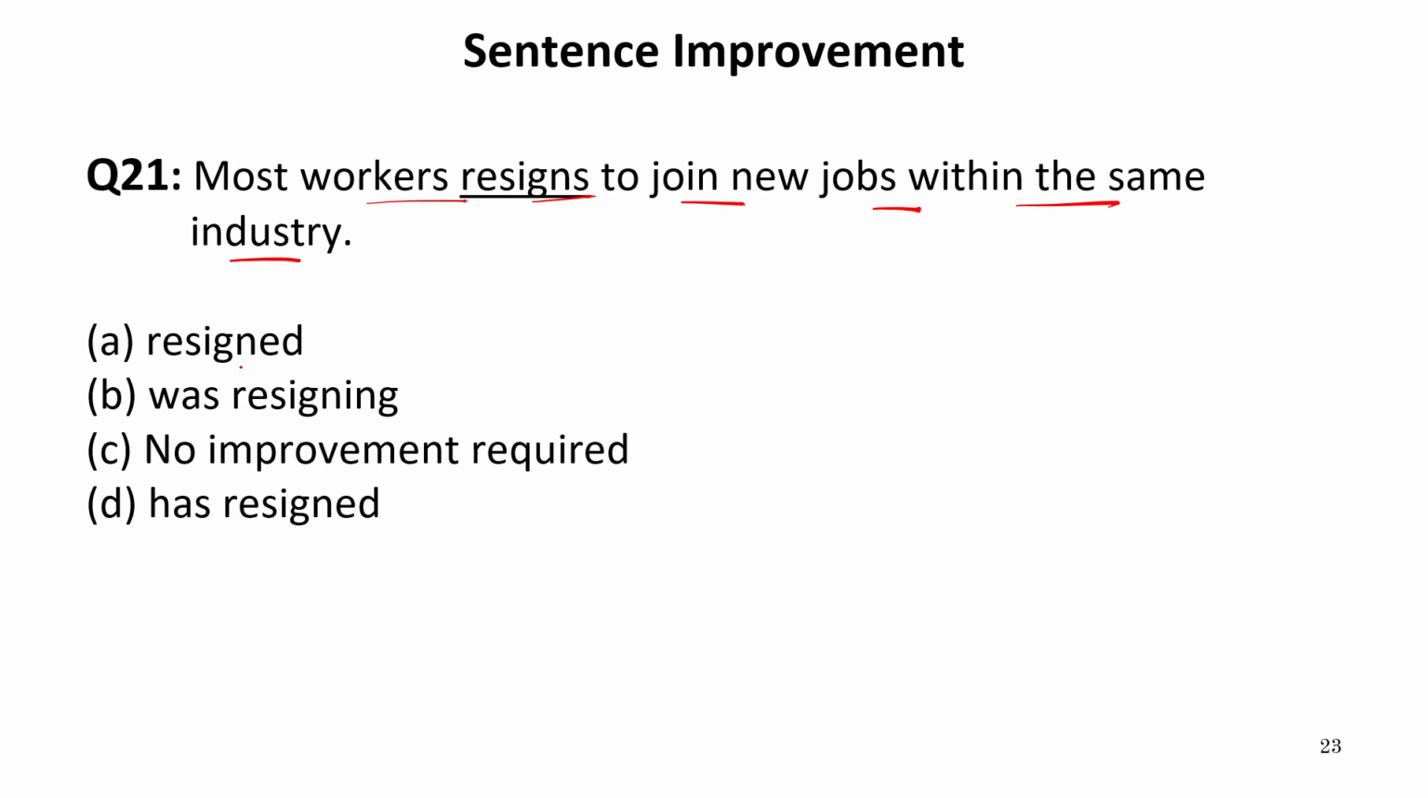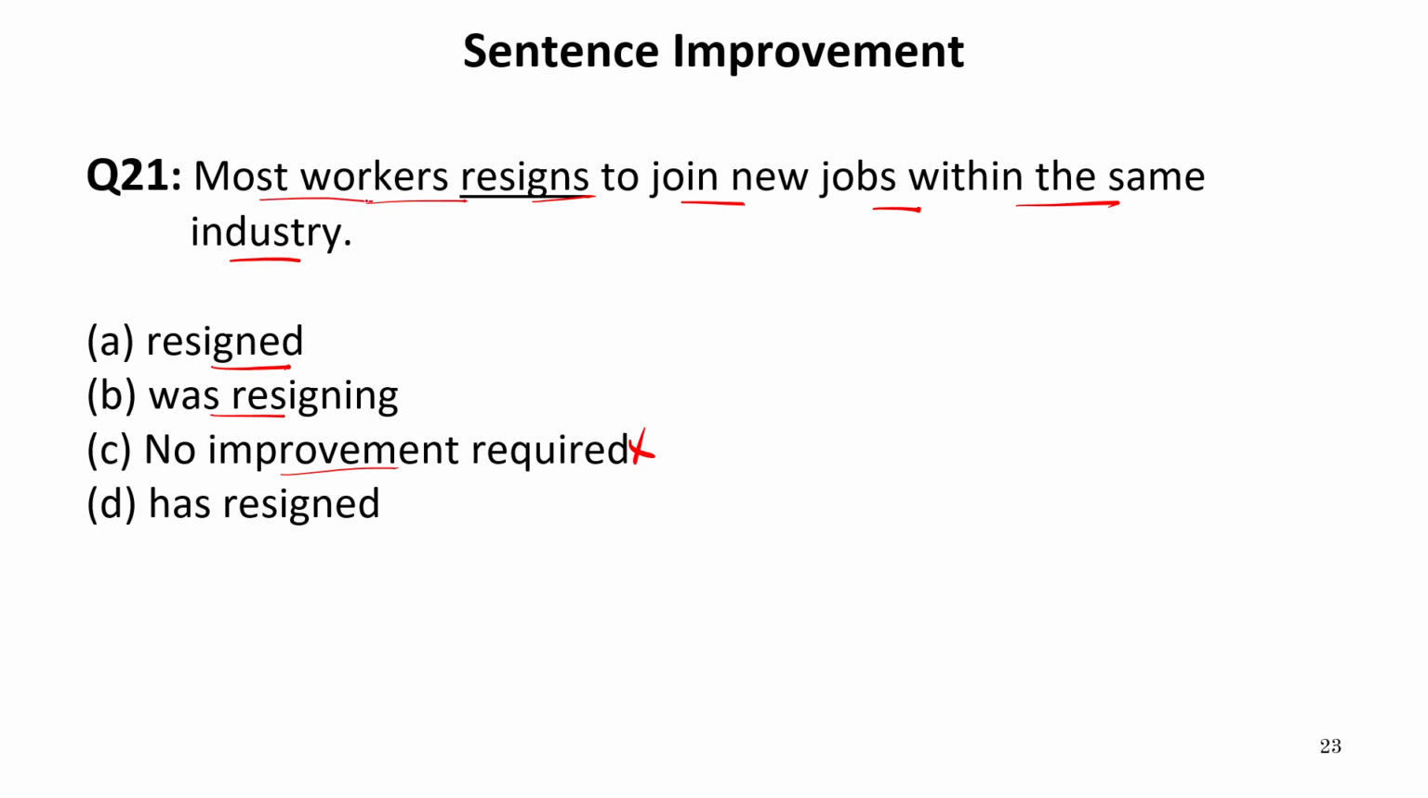Now let us see the options. In the first option, it is written resigned. So it will make the sentence in past indefinite tense. Was resigning. Now most workers was resigning is a continuous tense, but it is not required because it is not a process which was going on. No improvement required cannot be the answer because the sentence which is given to us is grammatically incorrect.